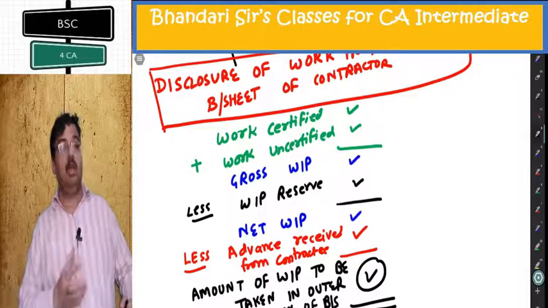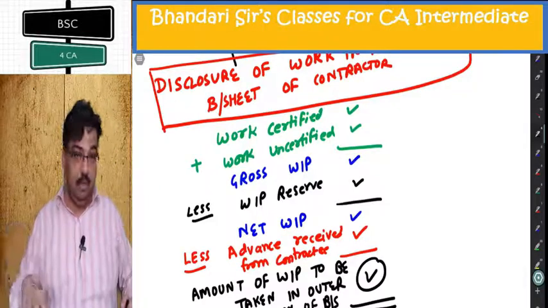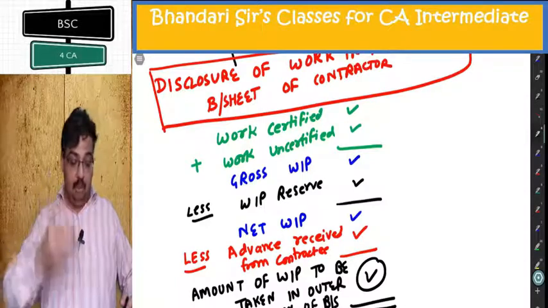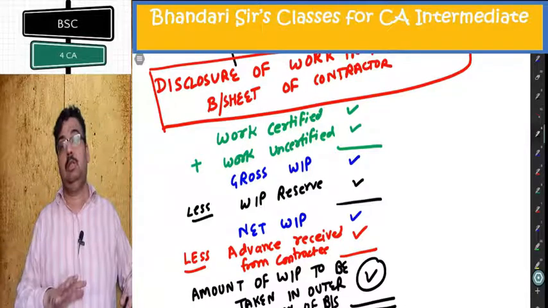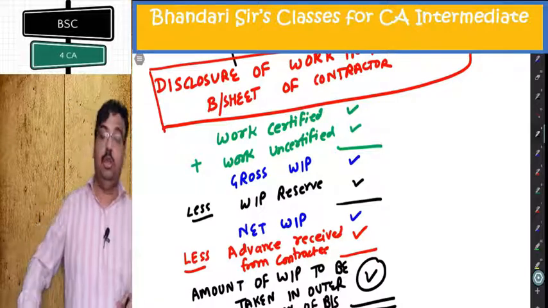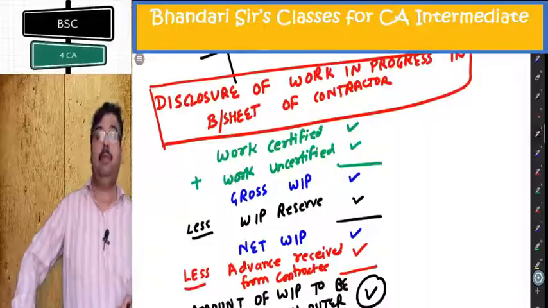They are small concepts. They were prominently coming in exam long back, but recently they have not been asked. In module they are not carried. But you should be having knowledge of these small things. Making contractee account and this disclosure of WIP in the balance sheet of contractor.